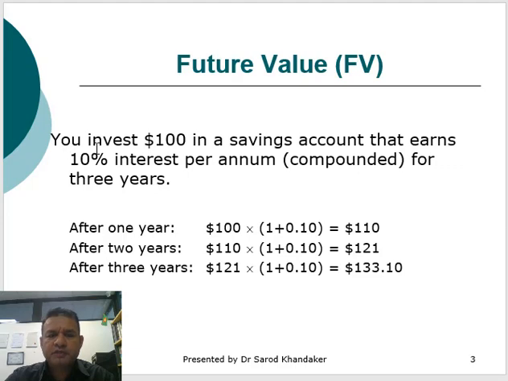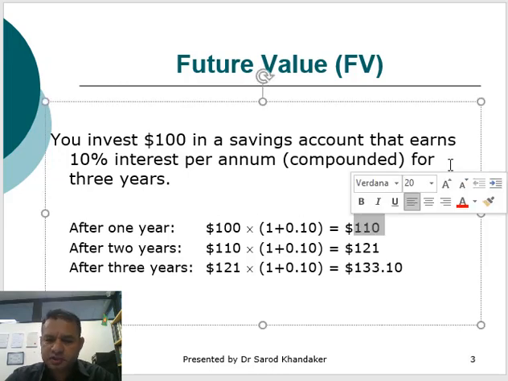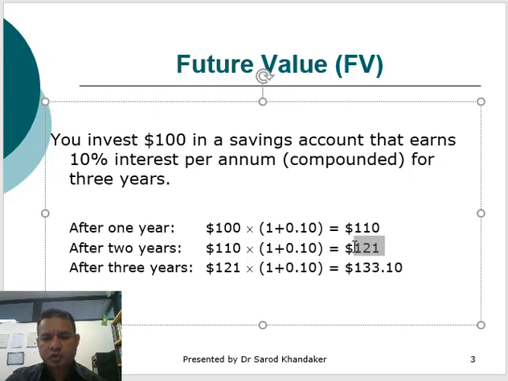For example, you invest $100 in a savings account that earns 10% interest per annum, according to the question, for 3 years. So if you invest $100 today for 1 year, after 1 year you'll be receiving $110. After 2 years the same amount of money will be $121.